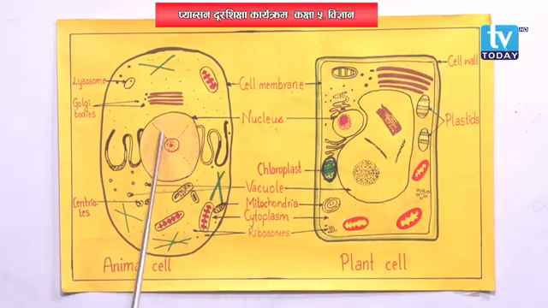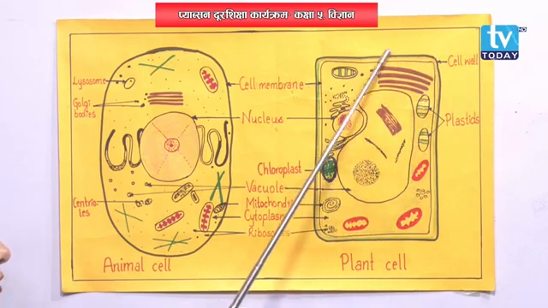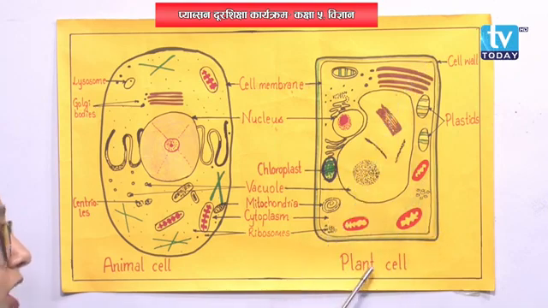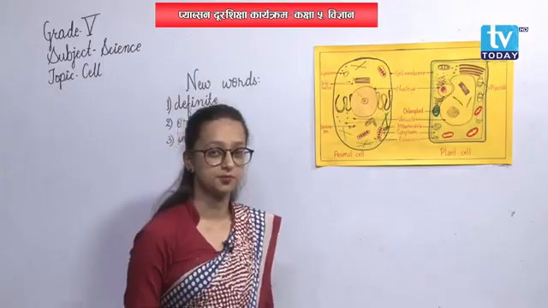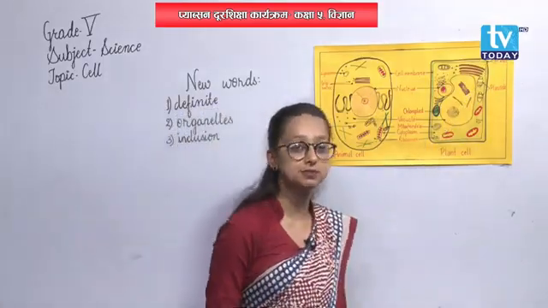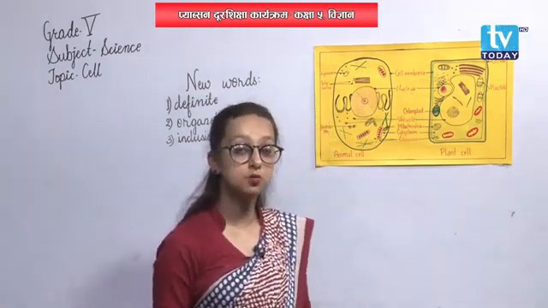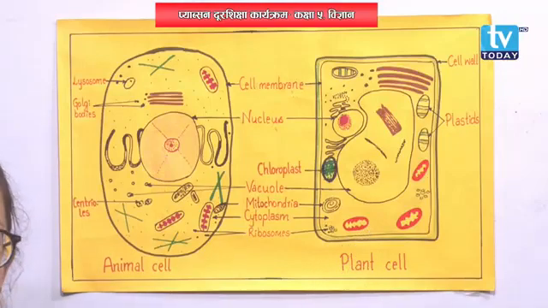Cell wall, can you see it in animal cell? No, right? Cell wall is the outermost covering of plant cell. It is a thick and rigid covering. It protects the plant cell and it also gives definite shape to plant cell. Plant cell has a definite shape.